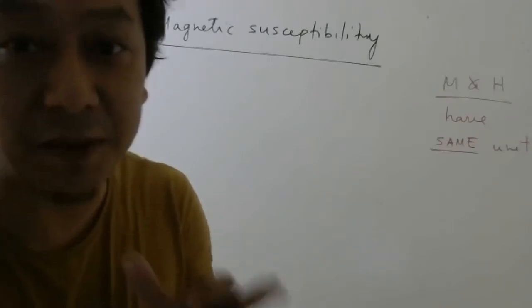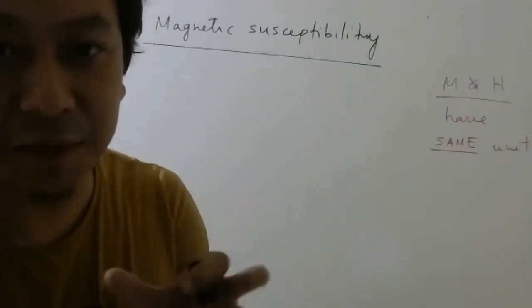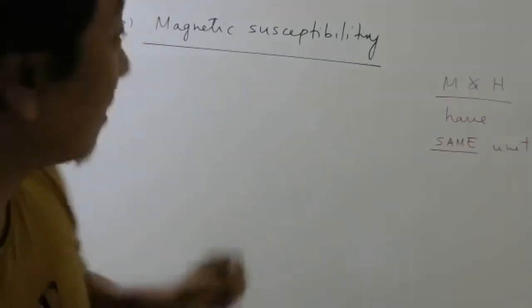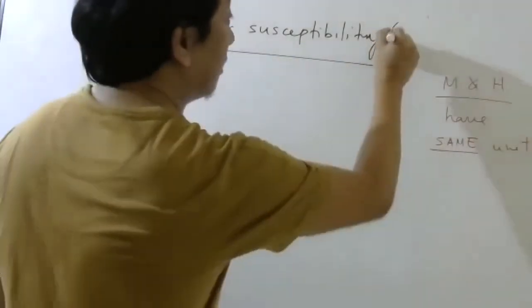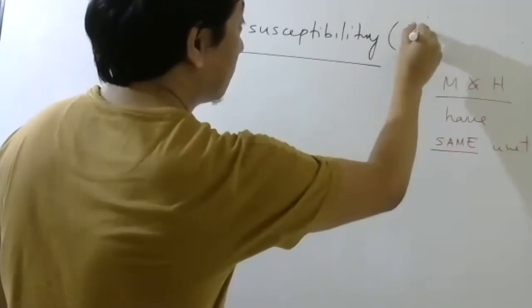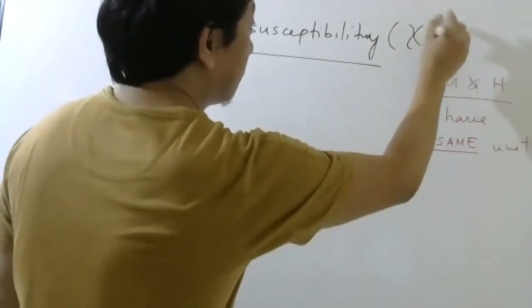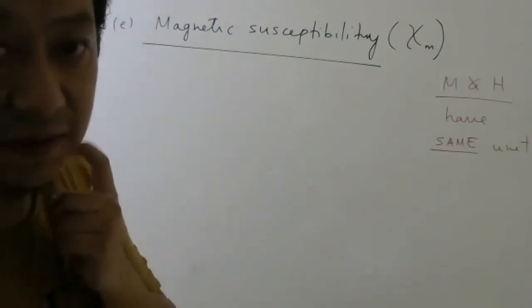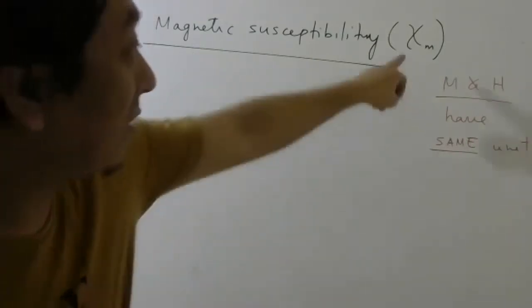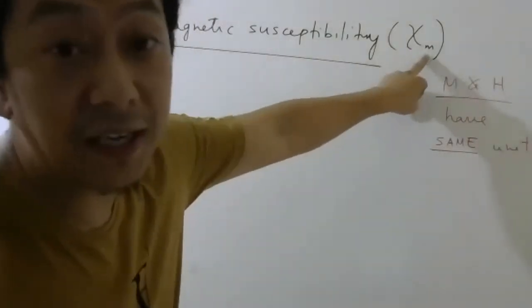She is very susceptible to scolding. So susceptible means too much sensitive. Okay. So magnetic susceptibility is a quantity which we write with this symbol. It is called chi. It is a Greek alphabet. Like this we have to write. Chi M means magnetic susceptibility.